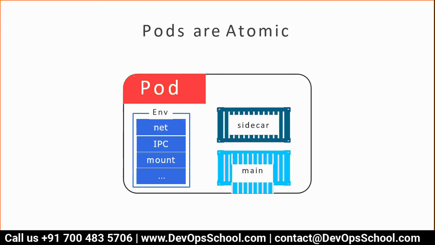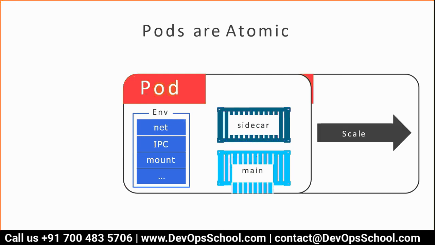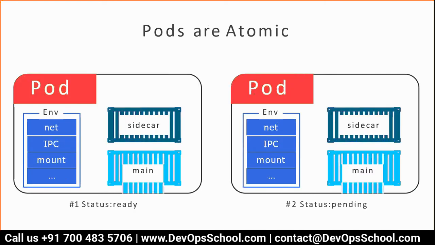See, so here the main container and sidecar container, both containers inside a pod, share all the environment like network, IPC, mount and so on. Okay. Now pods can be scaled also. Like you have one pod, you can make multiple pods also. So this is called pod life cycle.